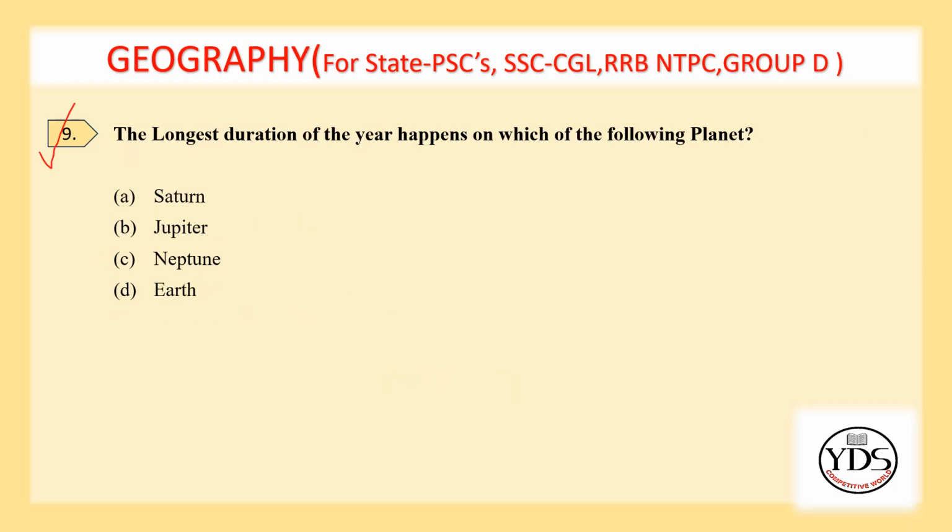Ninth question. The longest duration of the year happens on which of the following planets? Saturn, Jupiter, Neptune, Earth.